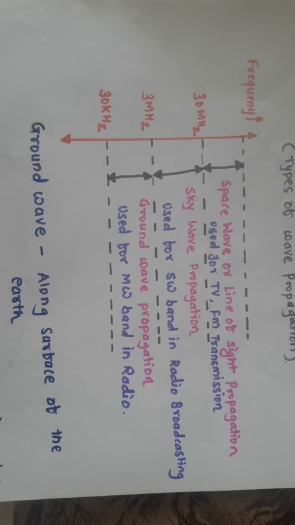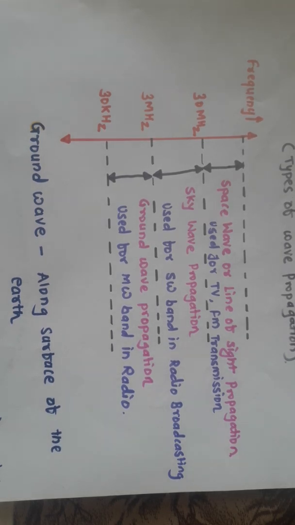So, dear students, in our previous lecture, we have discussed there are three different types of wave propagation. The first one is the ground wave propagation, second one is the sky wave propagation, and third one is space wave, which is also called as line of sight propagation.